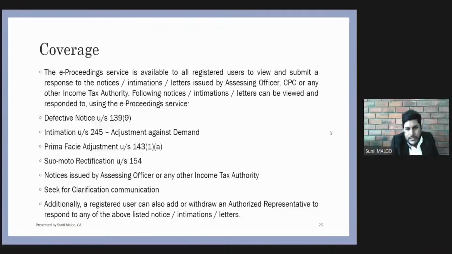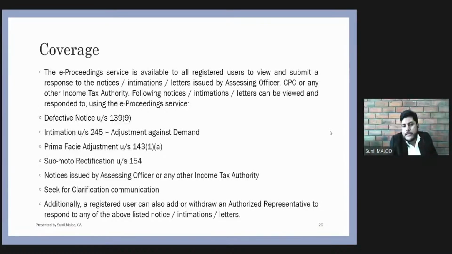So this is the slide prepared for the same. The e-proceeding service is available to all the registered users to view and submit the response to notices or letters issued by the assessing officer or CPC or any other income tax authority. So technically, any authority from the income tax department issuing any communication whatsoever in nature must be reflected under the e-proceeding tab. The assessee can view and submit the response through this tab only.